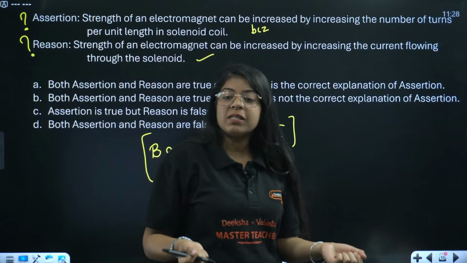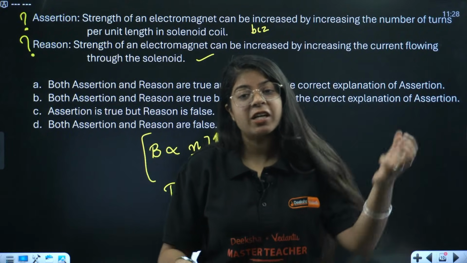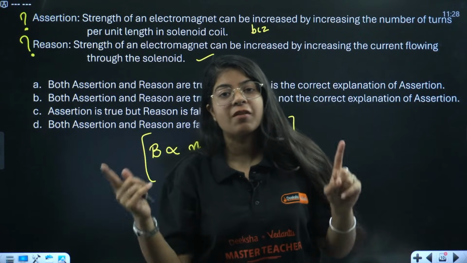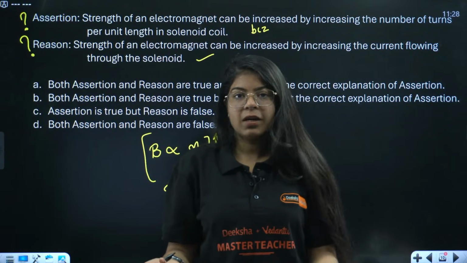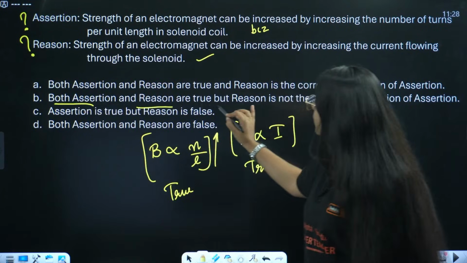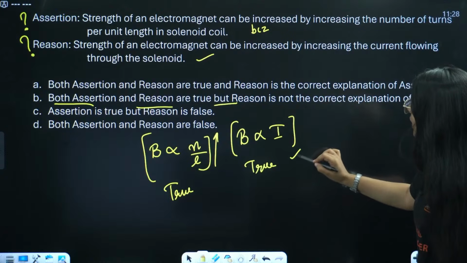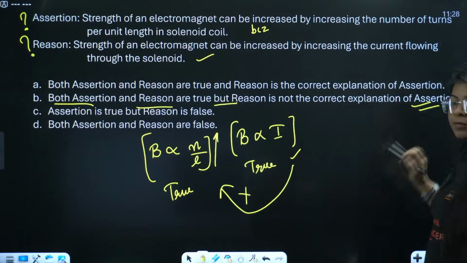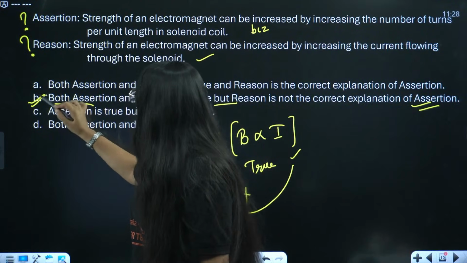That is fine. But the second statement, the reason, should be the explanation of the assertion, which is not correct. So, in this case, both assertion and reason are true, but reason is not the correct explanation of assertion, right? Okay?